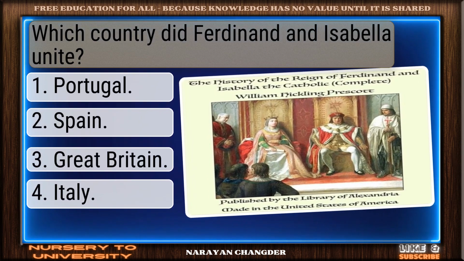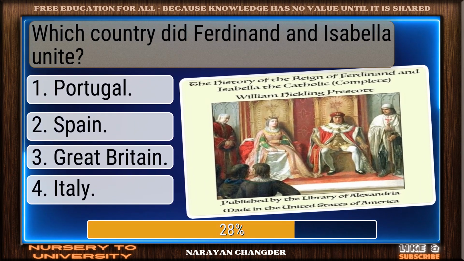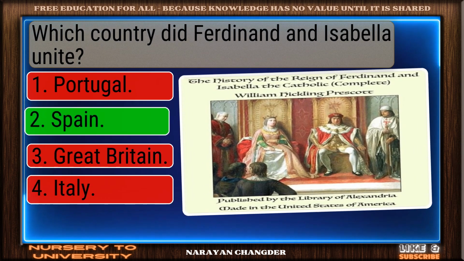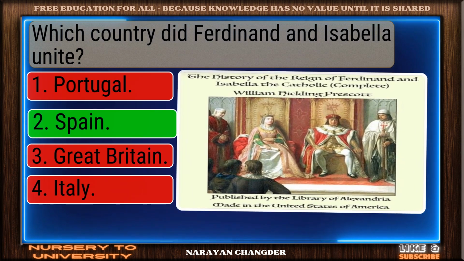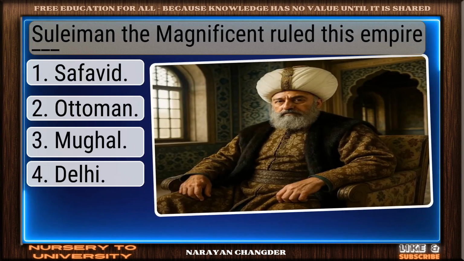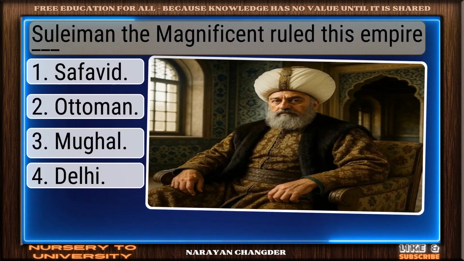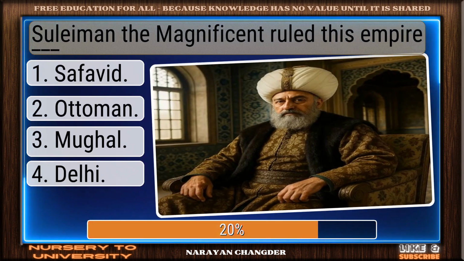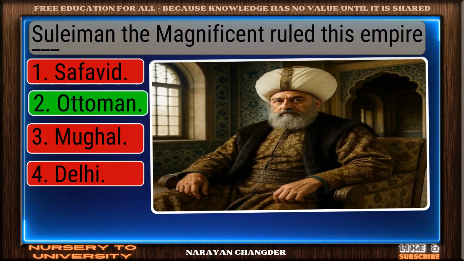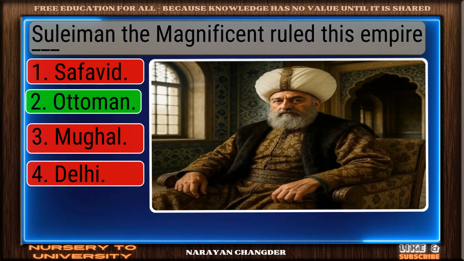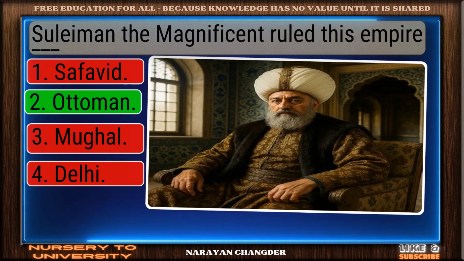Which country did Ferdinand and Isabella unite? Good job. Your answer Spain works well here. Suleiman the Magnificent ruled this empire Dash. Great job. Ottoman is the accurate answer.